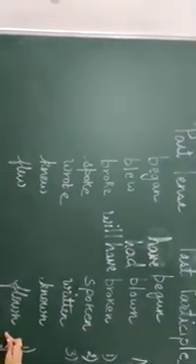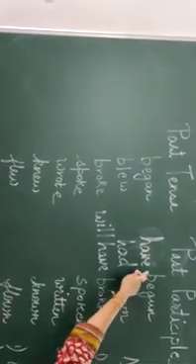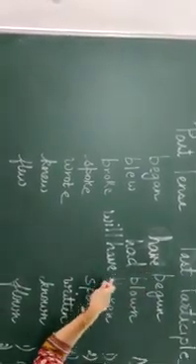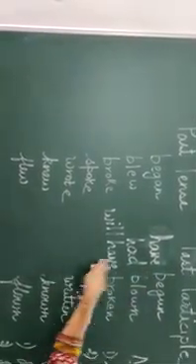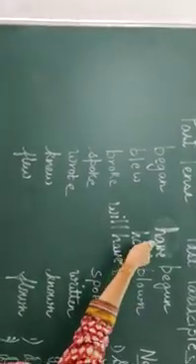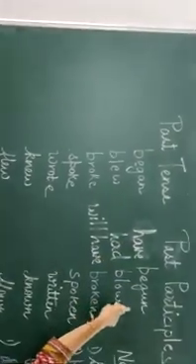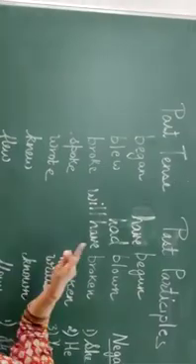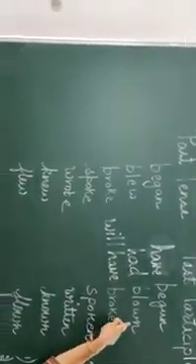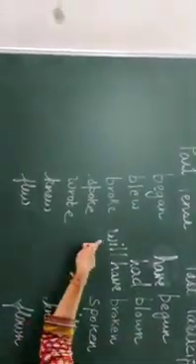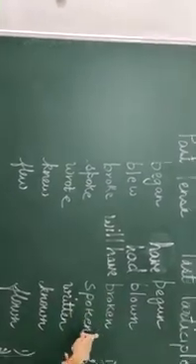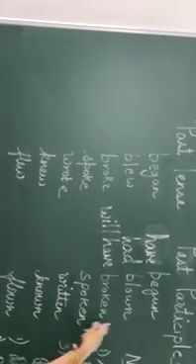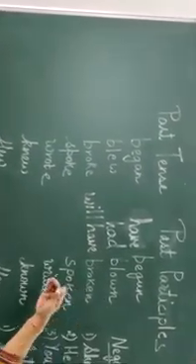The participles remain the same for the future tense. Only the helping verbs will change according to the tenses. If it is present tense, have begun. If it is past tense, had blown. And if it is future, will have broken. I hope now you have understood how we will write the perfect tense.